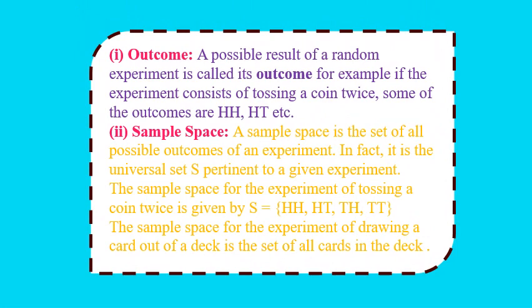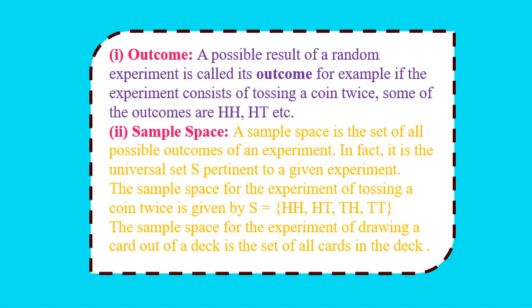Now, with the random experiment, the term associated is called outcome. So what is an outcome? Outcome is the possible result of a random experiment. Like we just discussed the example of the coin. So what are the possible results when you throw the coin? Either head or tail. So head and tail are the outcomes of the random experiment that we performed with the coin. Clear? Now what is sample space?